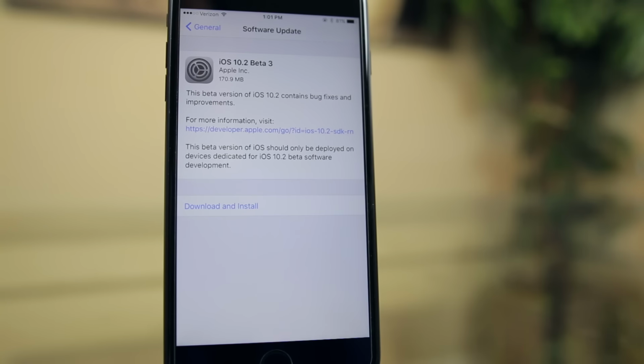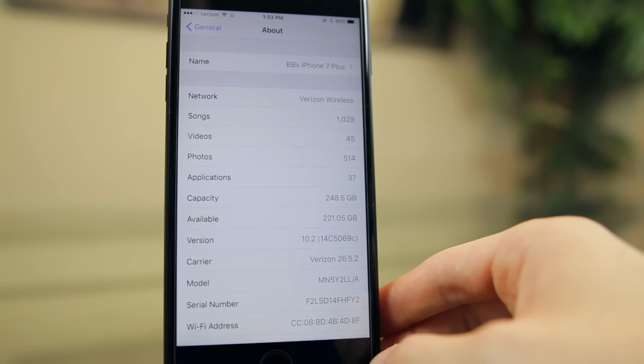But as usual, I want to keep you guys updated with everything going on with iOS. So we're going to be talking about what's new in iOS 10.2 Beta 3, along with some bug fixes and how it compares to Beta 2. So as always, let's take a look at the space available. Let's see if we gained any space back with Beta 3.